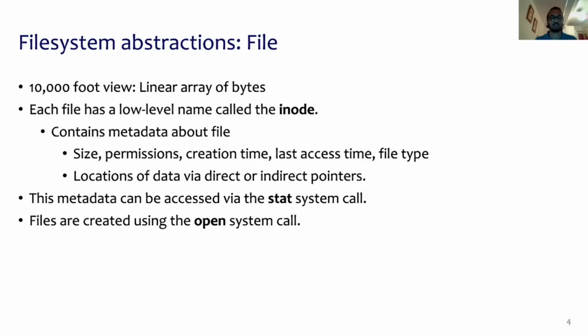This metadata could include information such as size, permissions of the file, and time information including the creation time, the last access time, and other information such as file type. The inode also contains the locations of data of the file through direct or indirect pointers. This metadata information can be accessed via the stat system call. Moreover, files are created using the open system call, as we'll see later.